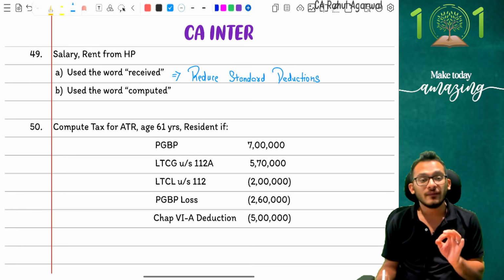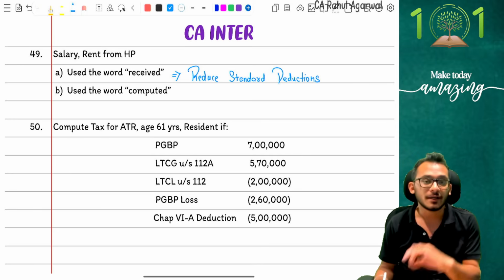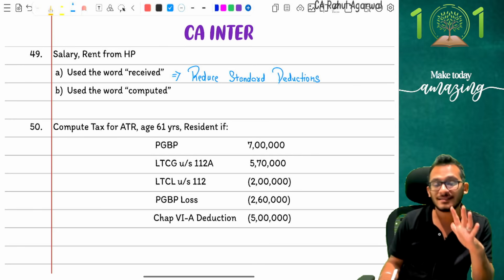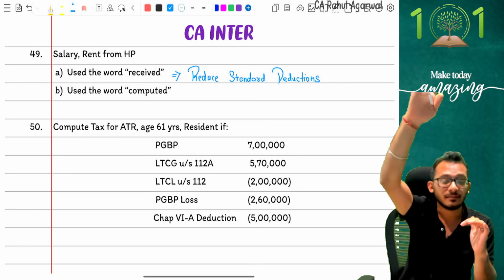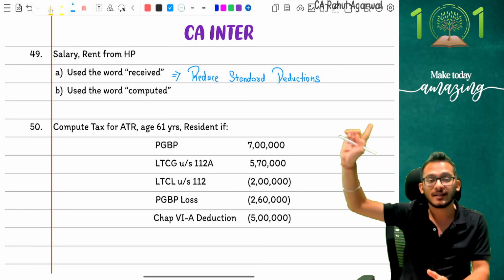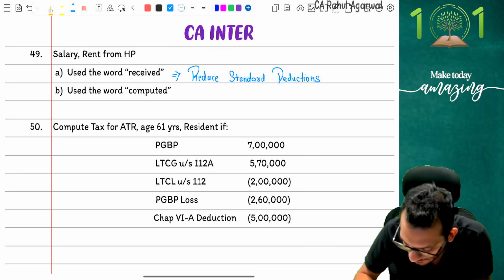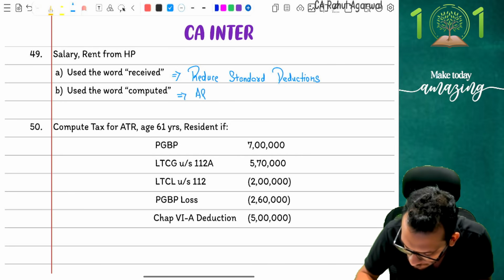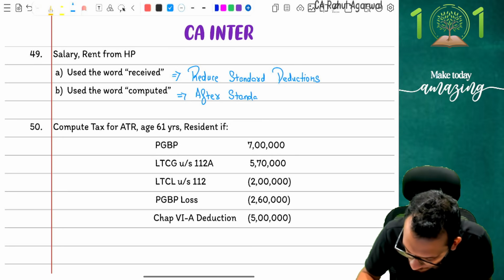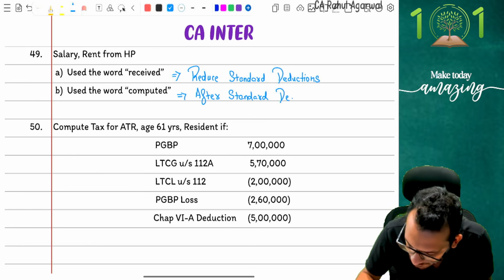Second word says, what if the word used is computed? Computed word itself means that salary is already confirmed to you, this is a number. Rent already is confirmed to you, this is a number, which means this is after standard deduction, no adjustment to be made.